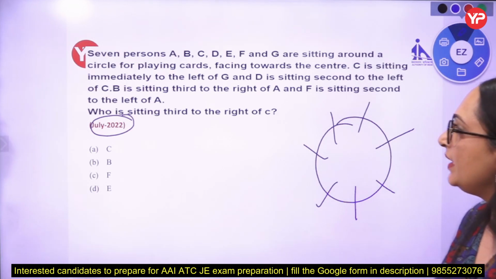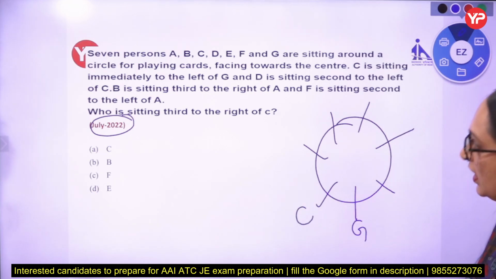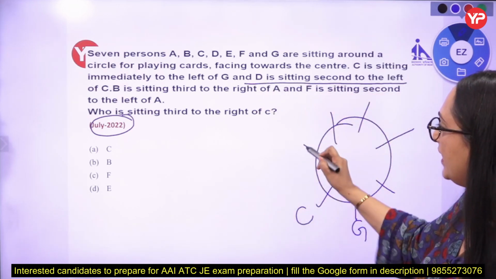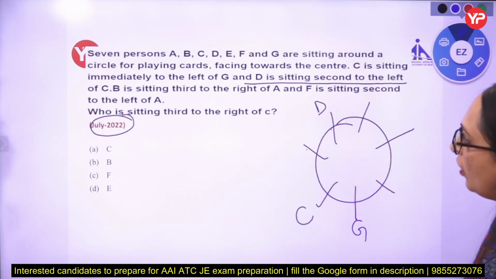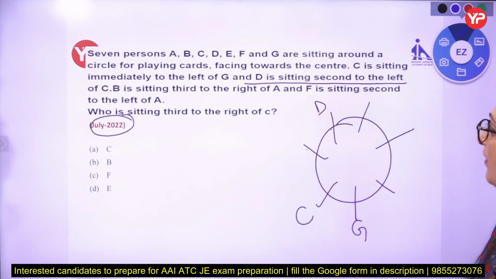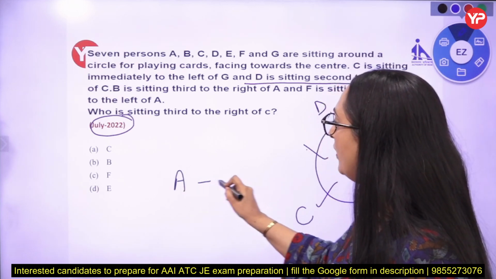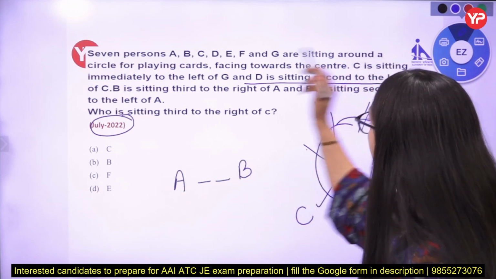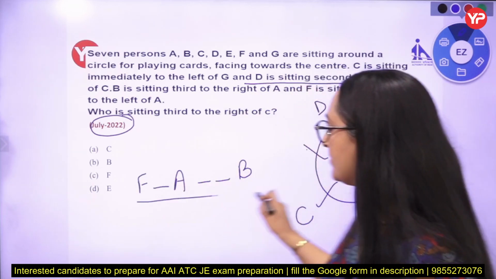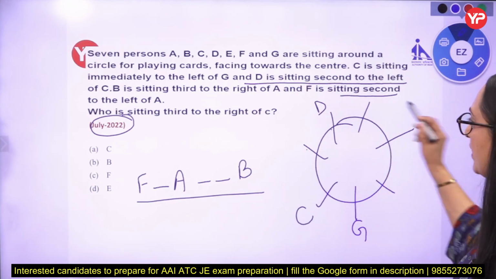C is sitting immediately left of G, and D is sitting second to the left of C. C second left: 1, 2. D is sitting second to the left of C. B is sitting third to the right of A, and F is sitting second to the left of A. See, B is third right: 1, 2, 3, that is B, and F is second to the left of A: 1, 2, like this.